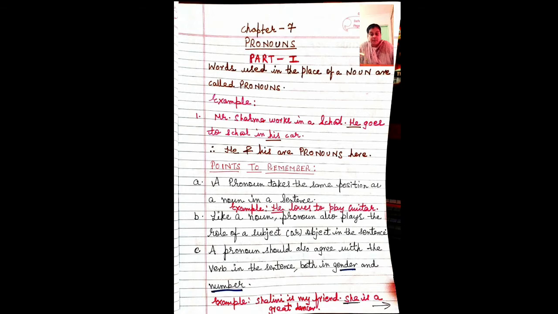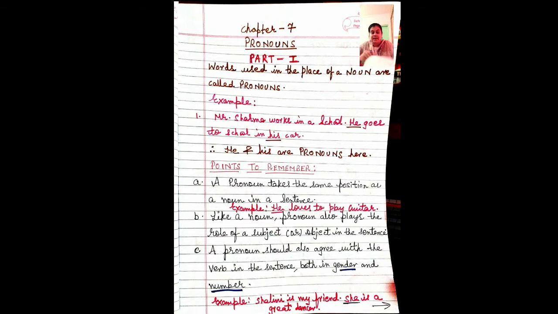So if the name is a girl's name, then we will add she. If the name is a boy's name, we will add he. So this comes under gender, which I taught you in the previous chapter. She for a girl, and he for a boy. So these are the points which you need to remember.